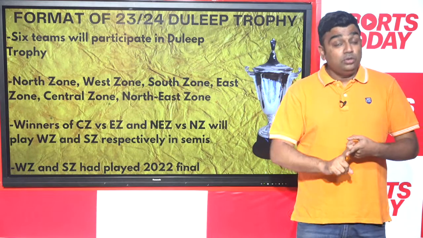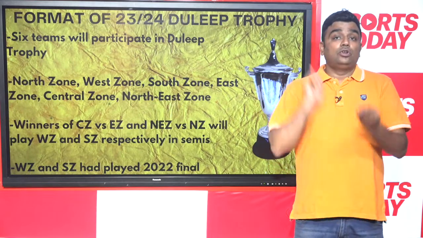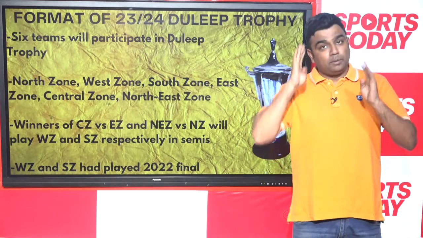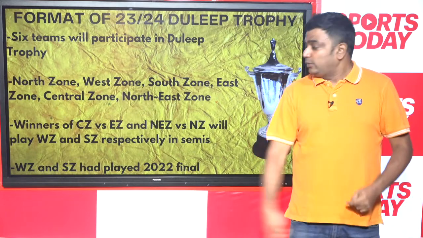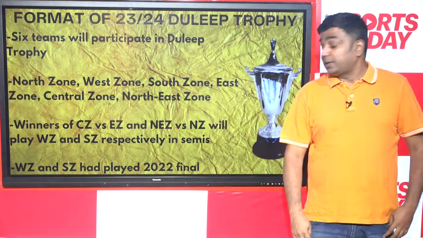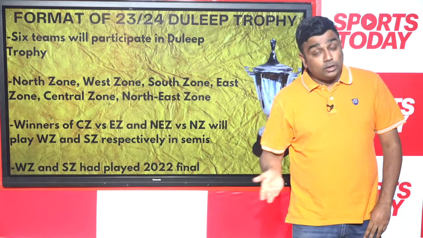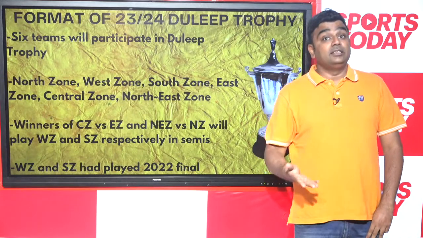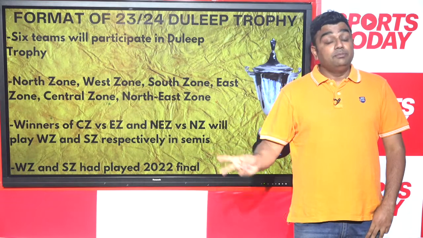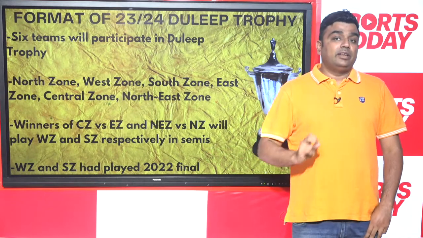So, North Zone, East Zone, Central Zone, Northeast Zone. These 4 teams will play in the playoff. Whoever wins that will take on West Zone and South Zone respectively. West Zone had won the 2022 Duleep Trophy by beating South Zone. So, that's why these 2 teams are in the semi-finals automatically.